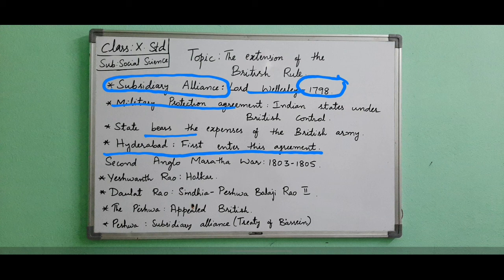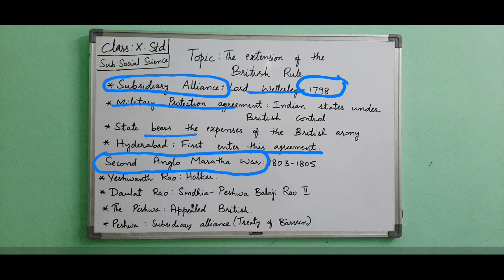Now we will see about the Second Anglo-Maratha War, between 1803 and 1805. The differences among the Maratha chieftains. Chieftain means the leader of a clan, and clan means a group of families related to each other. The differences among the Maratha chieftains were the reason for this war.